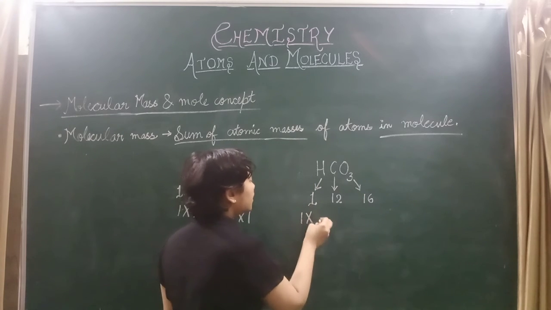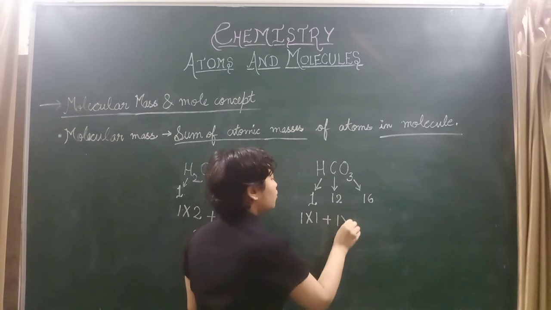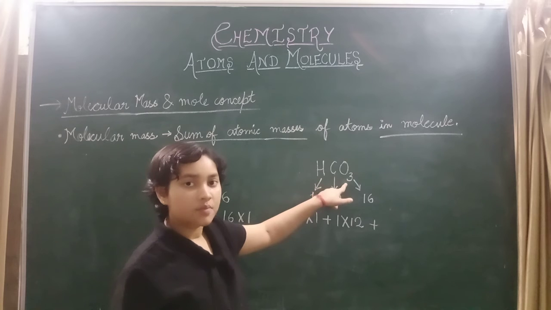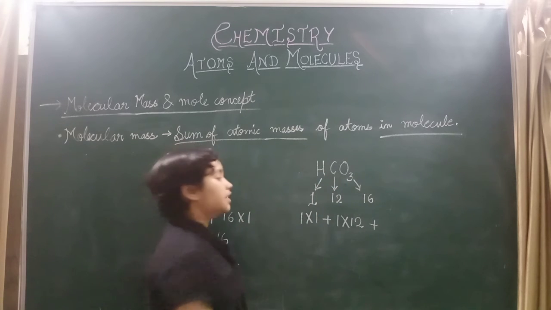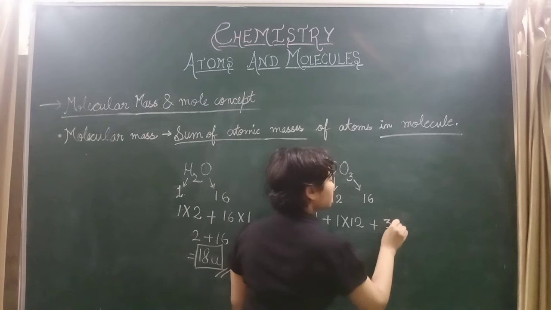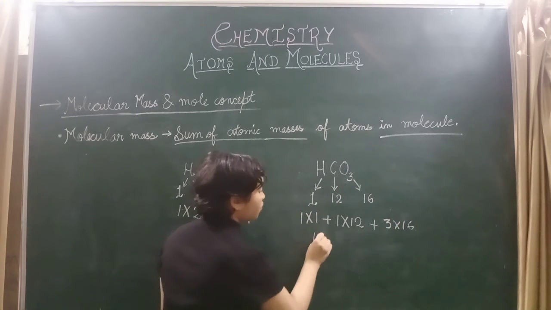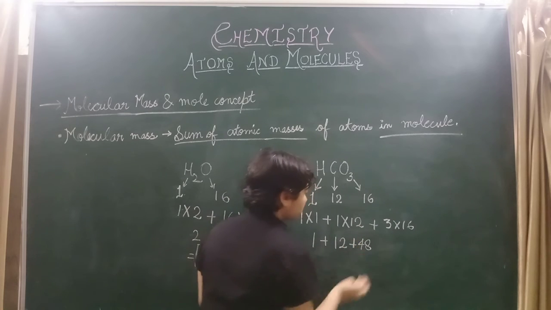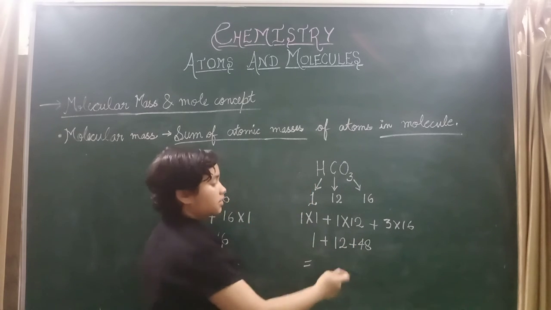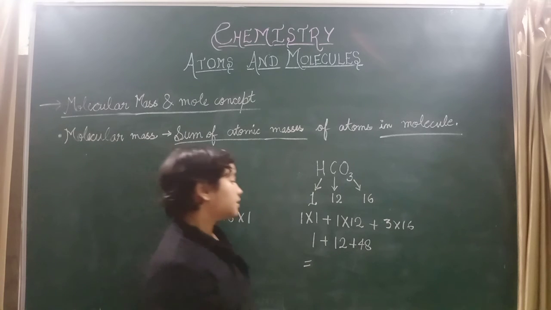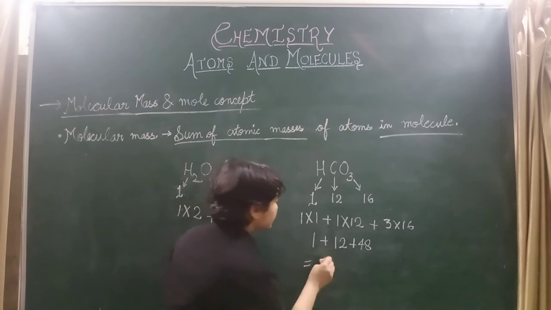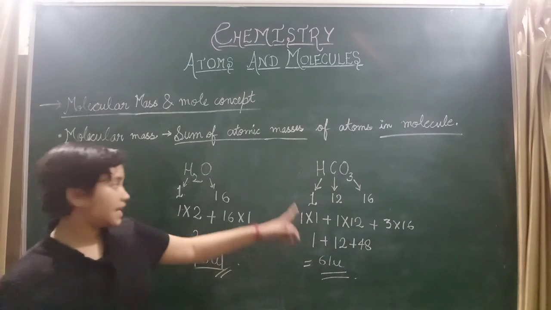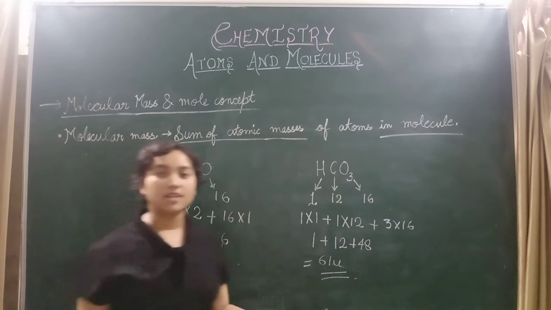So 1 into 1 plus 1 into 12 plus, since there are 3 atoms of oxygen, we multiply by 3, so 3 into 16, which is 48. When we calculate, 1 plus 12 is 13 and 13 plus 48 is 61 U. So this is the molecular mass concept.